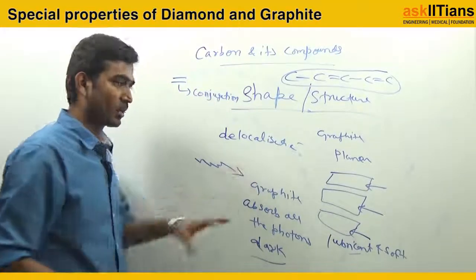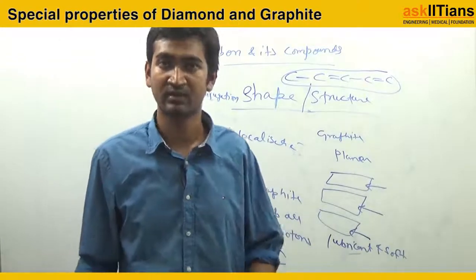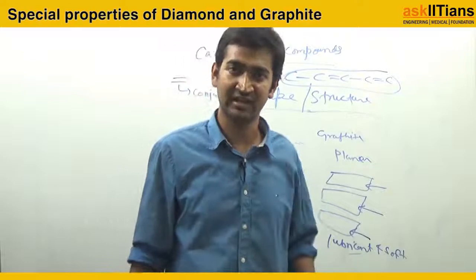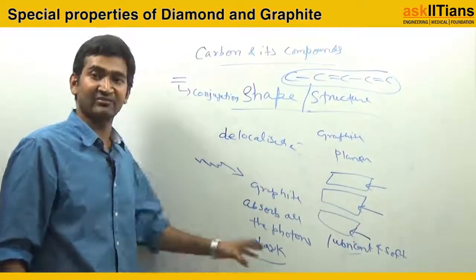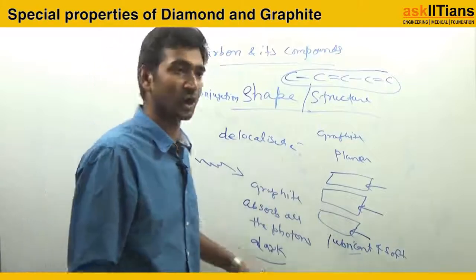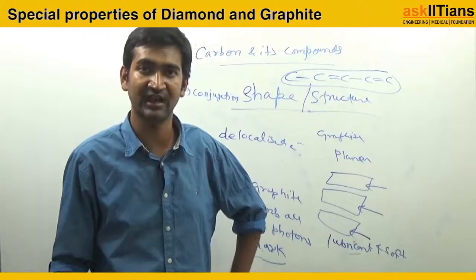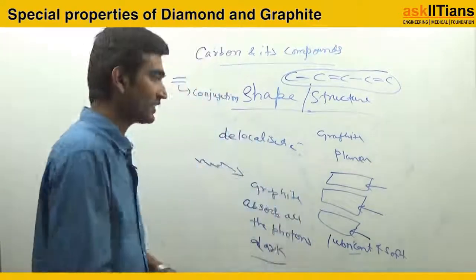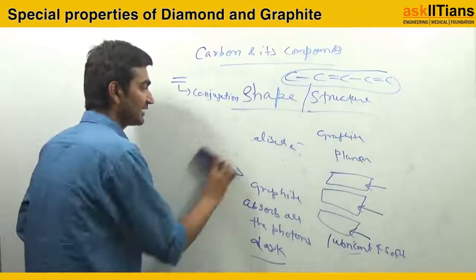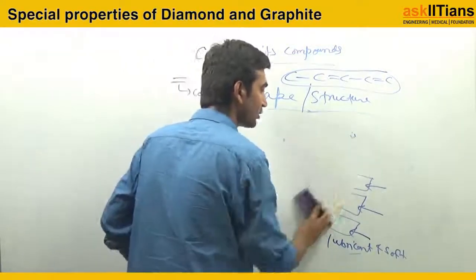So this was the important thing you should know with the help of structure. Not just for rote learning, but with the help of structure you should know why graphite and diamond, the allotropes, although they are of the same non-metal, show different properties, right? Why is it so? It's basically all because of the structure. The structure of diamond is a 3D structure. It is sp3 hybridized, single bonds only.